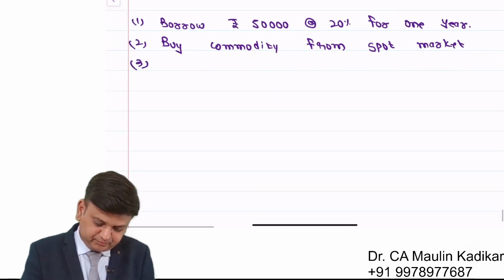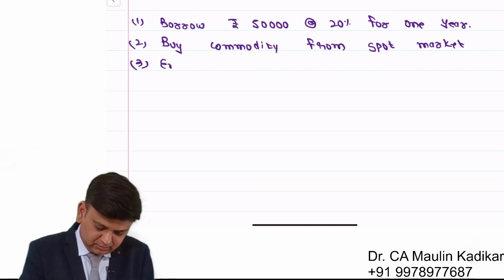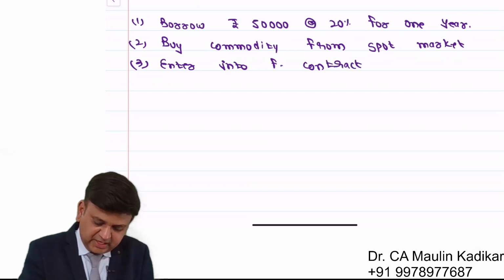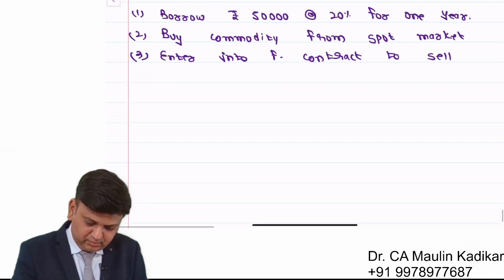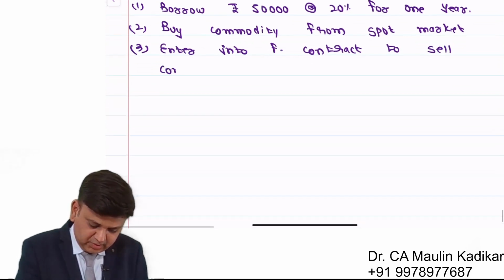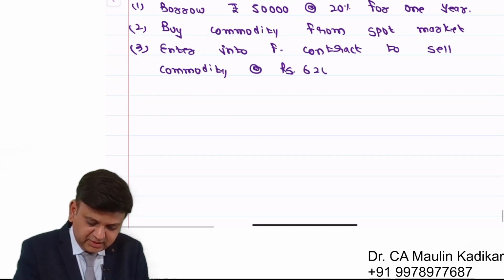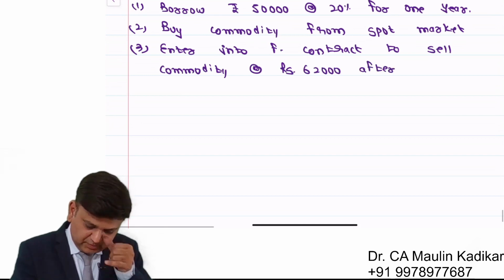Third, enter into a forward contract to sell the commodity at the rate of 62,000 after 1 year.